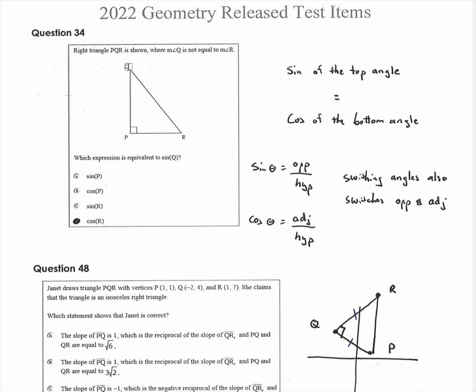If we do sine of Q, it's going to be this guy and that guy. But then if you do cosine of R, it's going to be this guy and that guy. What was opposite for Q is adjacent for R. So this is something you have seen a bunch. Sine of Q is equal to cosine of R.